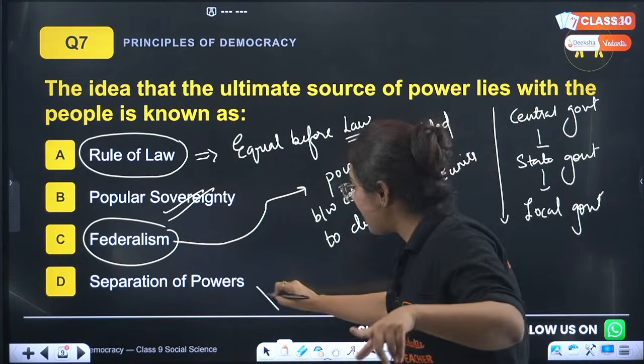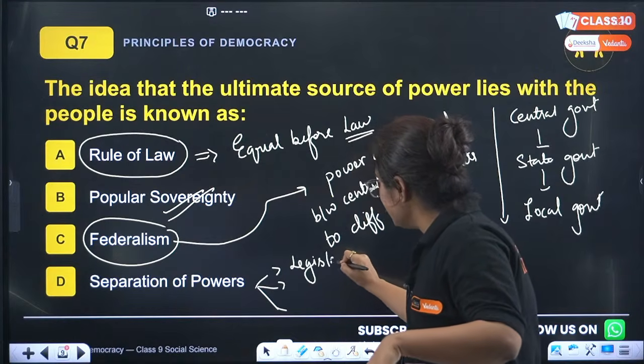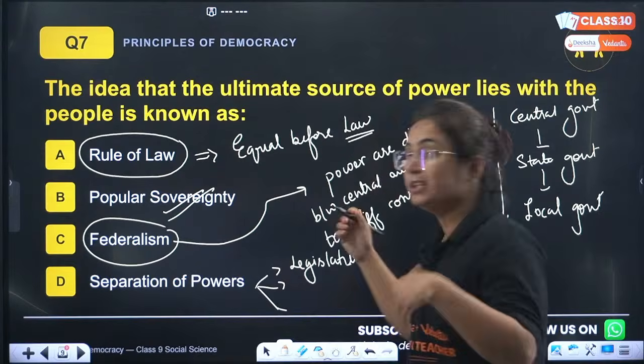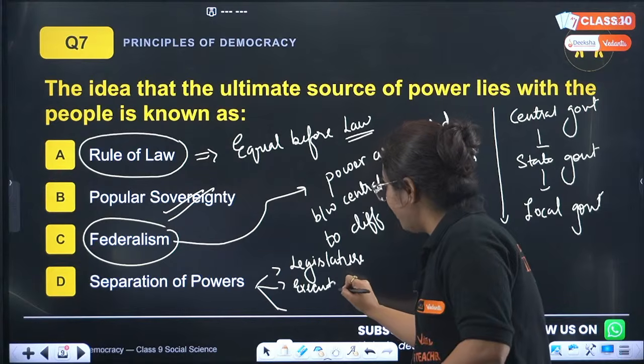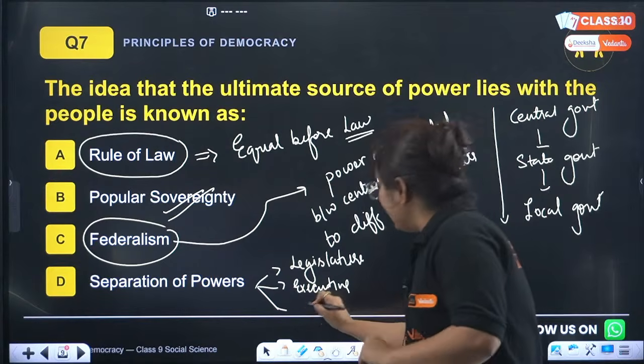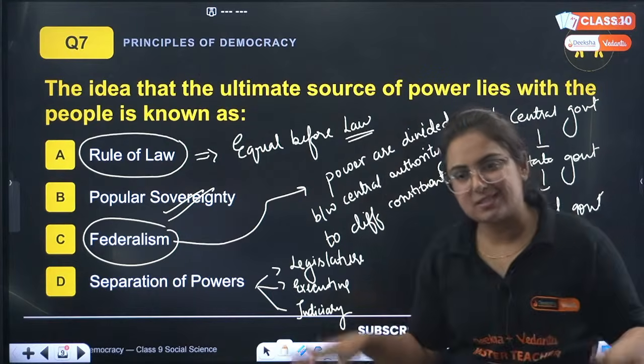And when I talk about separation of power, this is about the legislature, the body which makes the law. Then the second one is the executive, the body which executes the law. And then we have the judiciary, the body which upholds the law. So this is the concept.